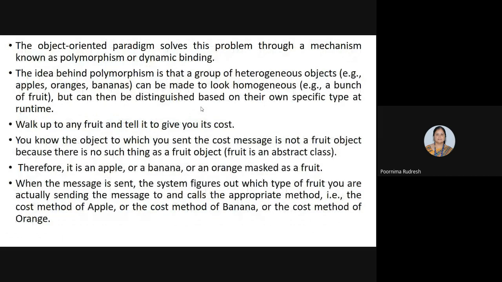In the object oriented approach, we are making use of polymorphism or dynamic binding. So, what is the main idea behind polymorphism? The main idea behind polymorphism is that a group of heterogeneous objects are treated like common objects. A group of heterogeneous objects can be made to look homogeneous. For example, if you consider the fruit example, we have three different types of fruits: apple, orange, and banana.